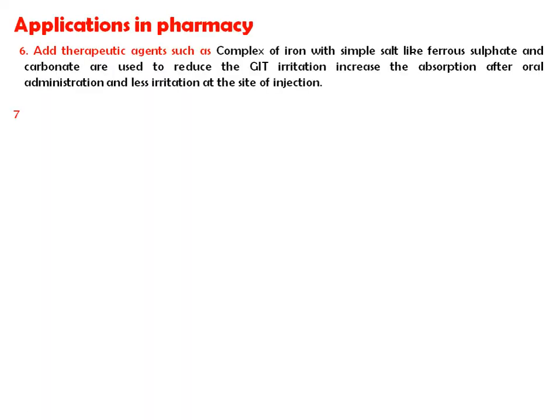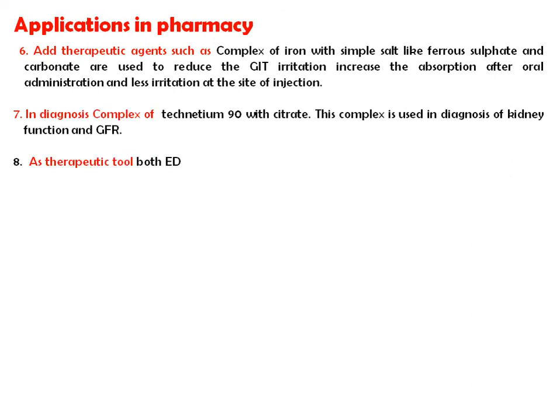Then the next application, as therapeutic agents, such as complexes of iron with simple salts like ferrous sulfate and carbonate, are used to reduce GIT irritation and absorption after oral administration, and less irritation at the site of injection. In diagnosis, a complex of technetium 99 with citrate is used in kidney function tests or determination of glomerular filtration rate. So it is one of the parameters to determine kidney function.